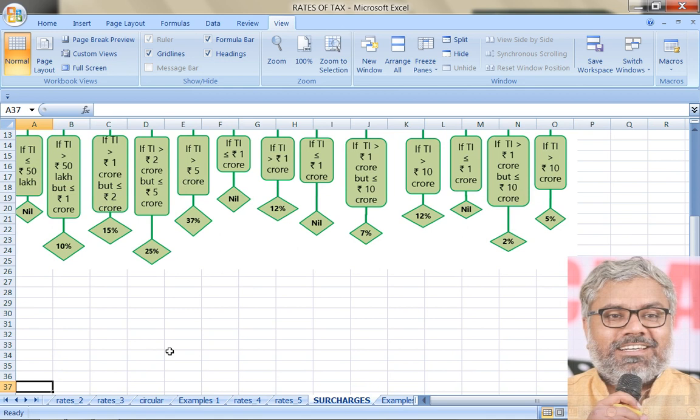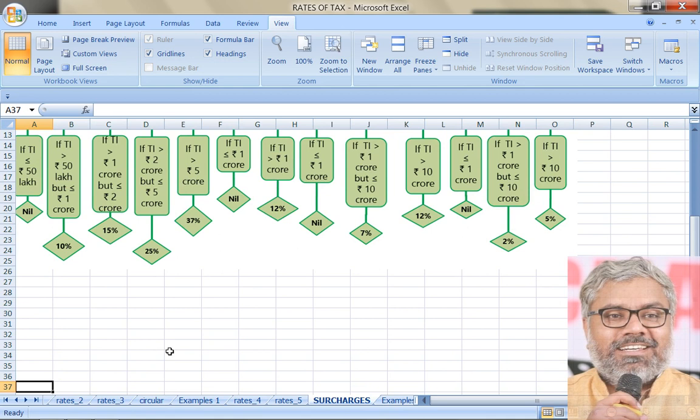For individuals, that starts from 50 lakhs only. So these 50 lakhs, 1 crore, 2 crores, 5 crores, 10 crores are all different limits, set depending upon the type of SSC and the surcharge amounts, and these can be called threshold limits.